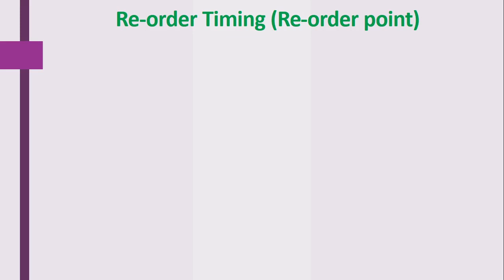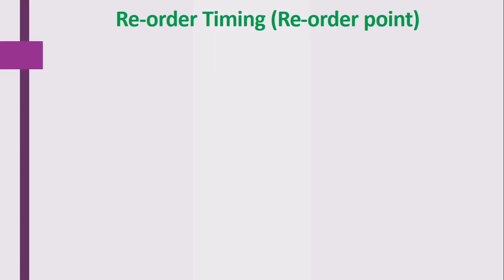Here we will see the reorder timing. It is also called the reorder point. When a purchase order is to be placed to the supplier for receiving the required material in the hospital, that timing is very important.